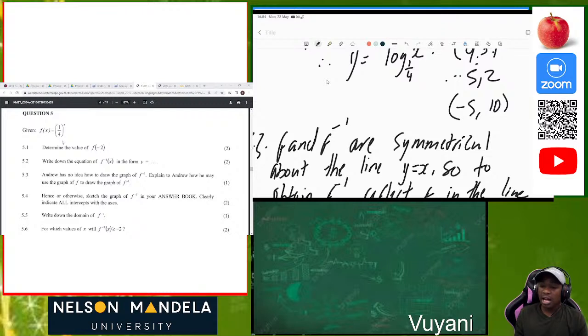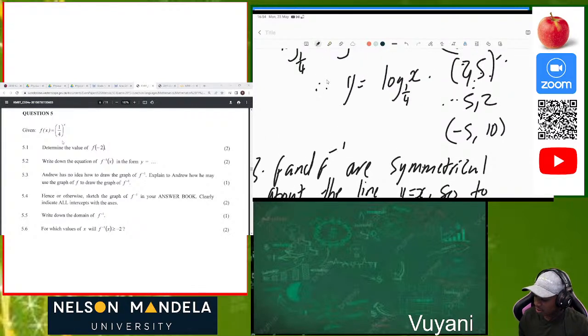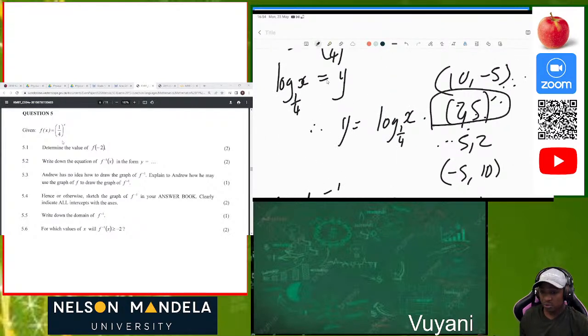Write it in English that these are the original coordinates of the original function, which is (2, 5). The original x and y coordinates of the original function will be swapped. Then you can put an example, e.g. the point (2, 5) can be swapped to be (5, 2) on the inverse function. So that's how you must be able to explain your function.